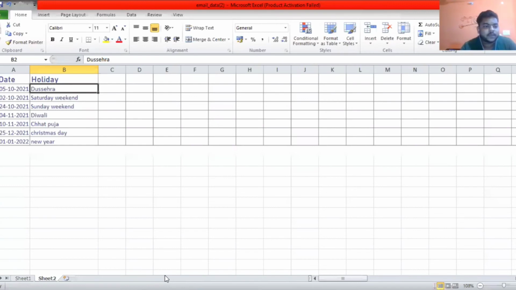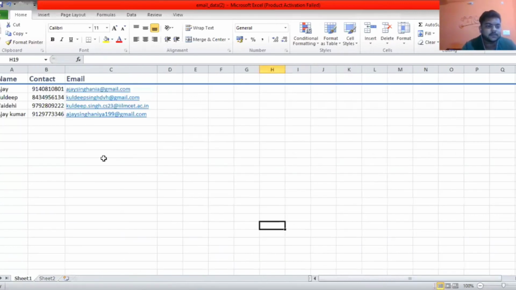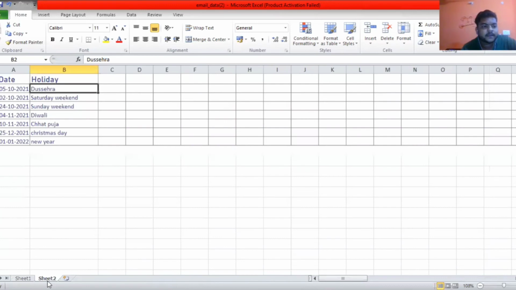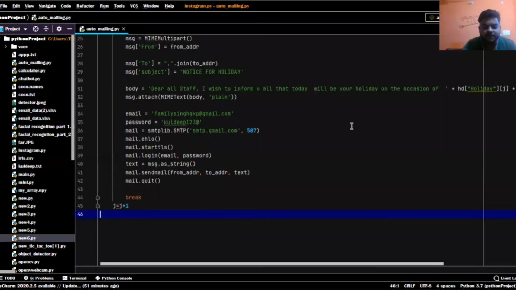Here we can see the addresses of Kuldeep and others. Now go to sheet 2. Here we have taken the example of 5 October, meaning today's date. So now we will run our code and see whether it is working properly or not.